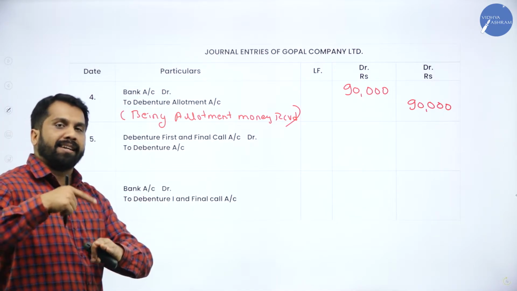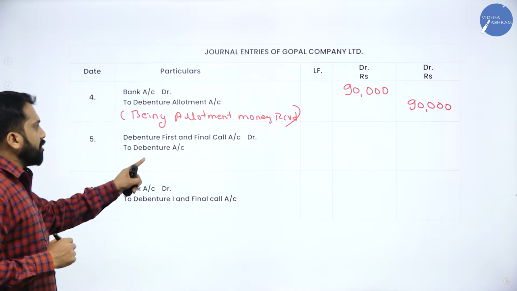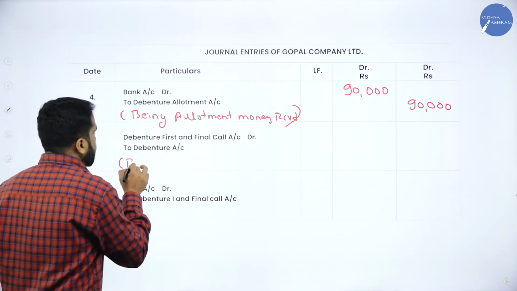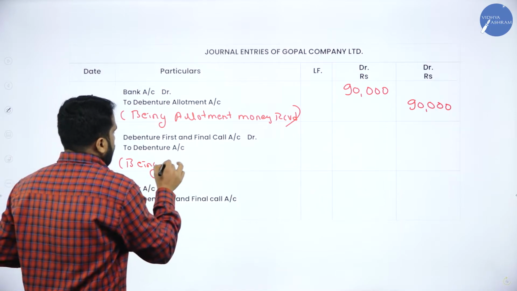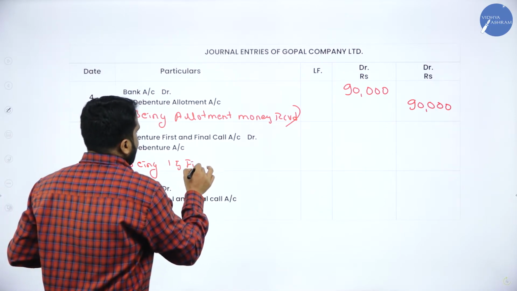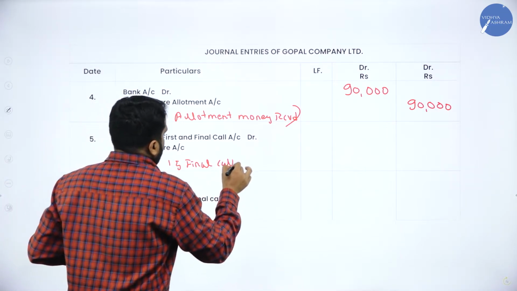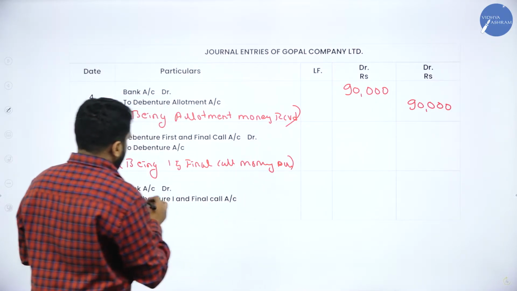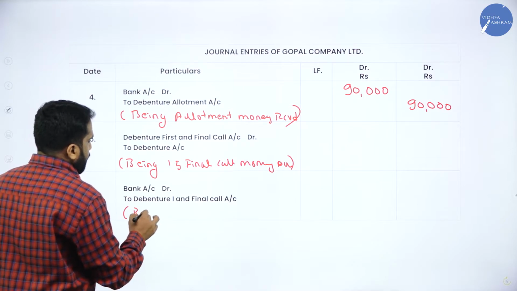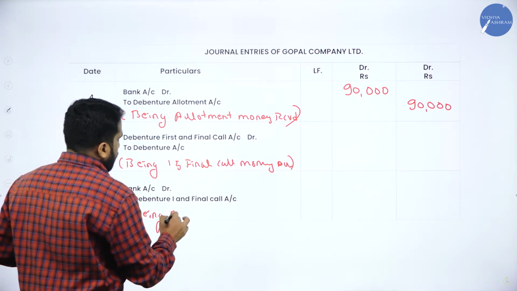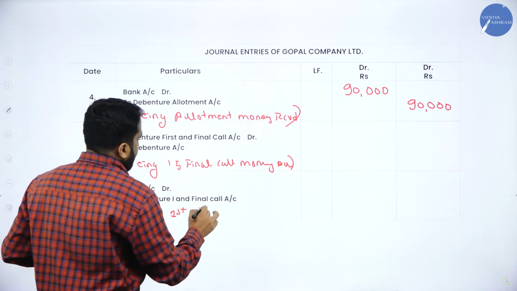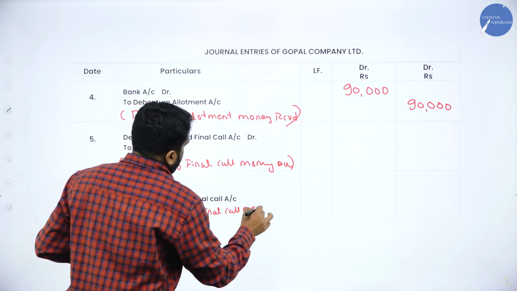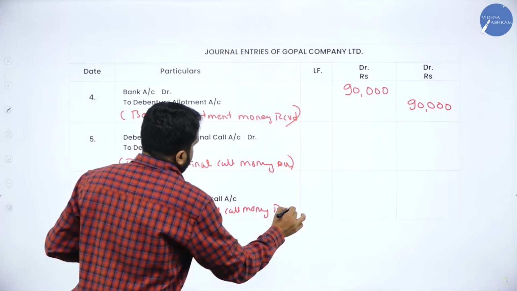What are the fifth and sixth? Yes, first and final call. Narration will be being first and final call money due. Narration for the last one, being first and final call money received.